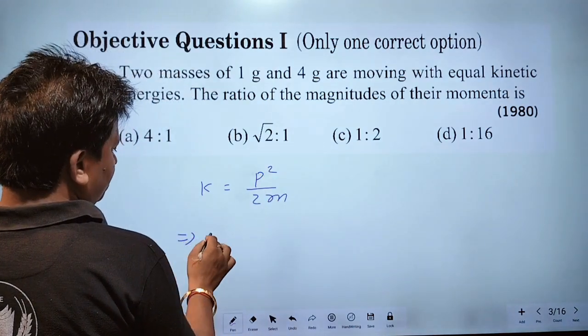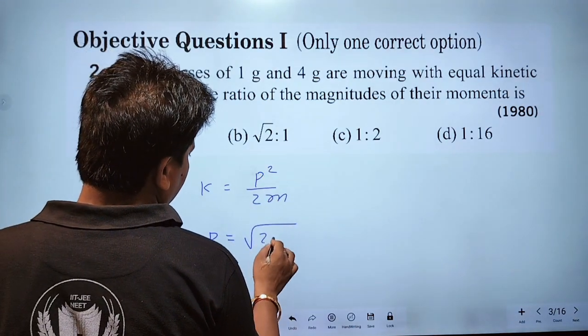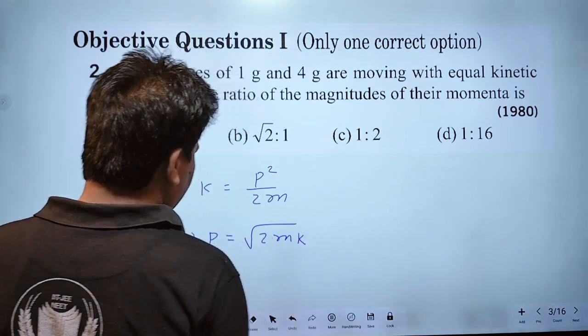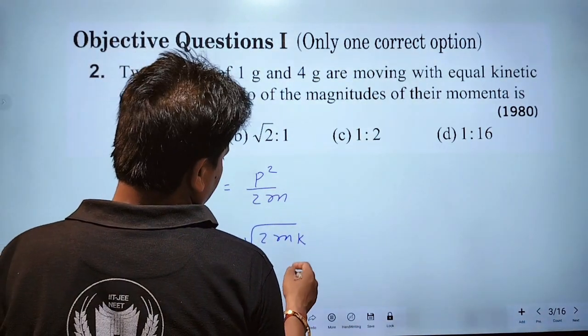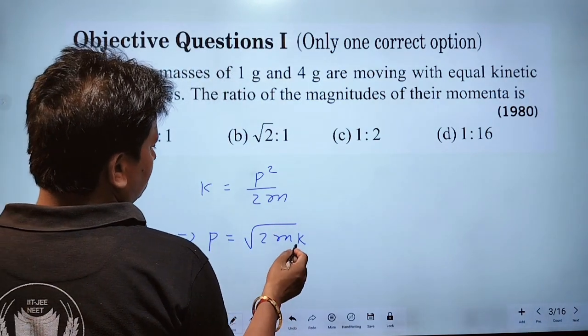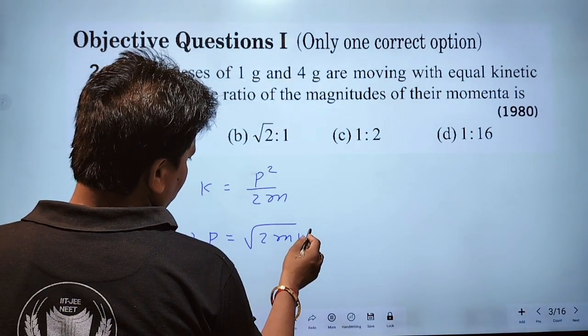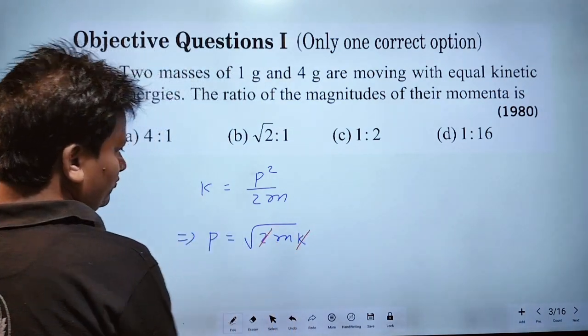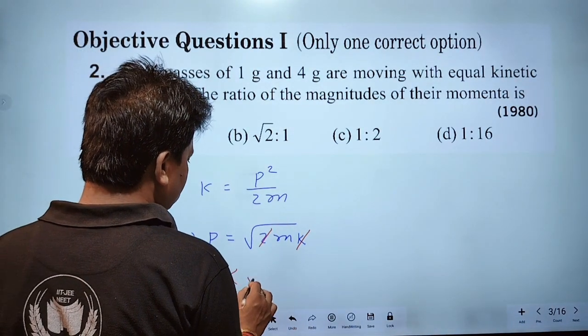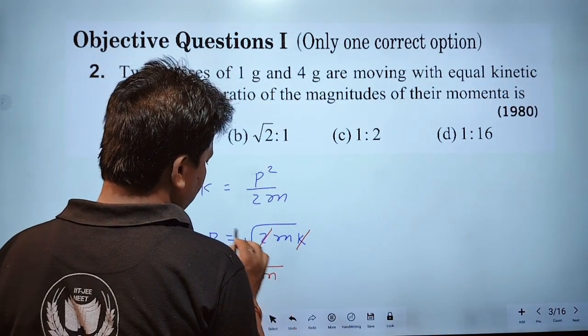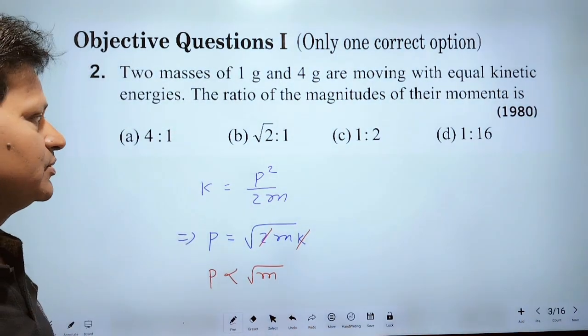Therefore p should be equal to root under 2mk. Kinetic energy is same for both masses, therefore this quantity will remain constant. Therefore p is directly proportional to square root of mass.